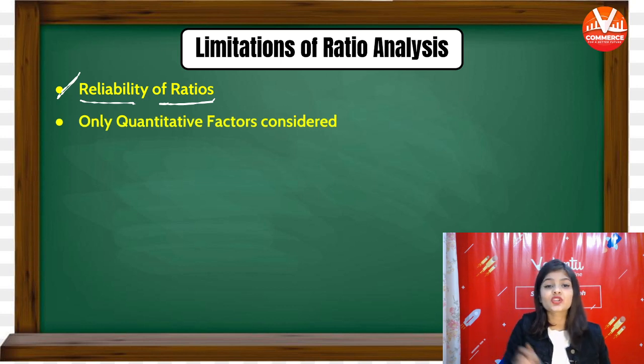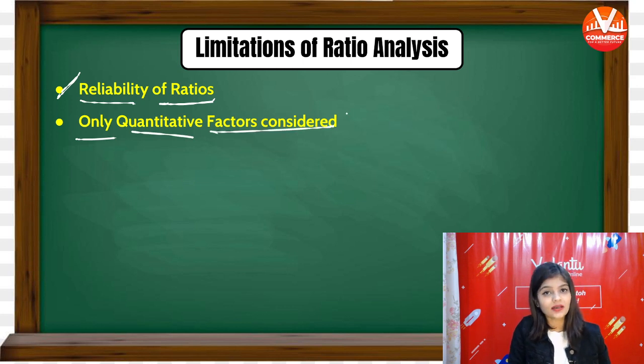Second limitation is only quantitative factors considered. This is a limitation of accountancy also. This is a limitation of financial statement analysis also, that we record only quantitative data, the data which can be measured in monetary terms. We ignore the qualitative data. We do not record the qualitative data. This is the limitation, that only quantitative factors are considered.